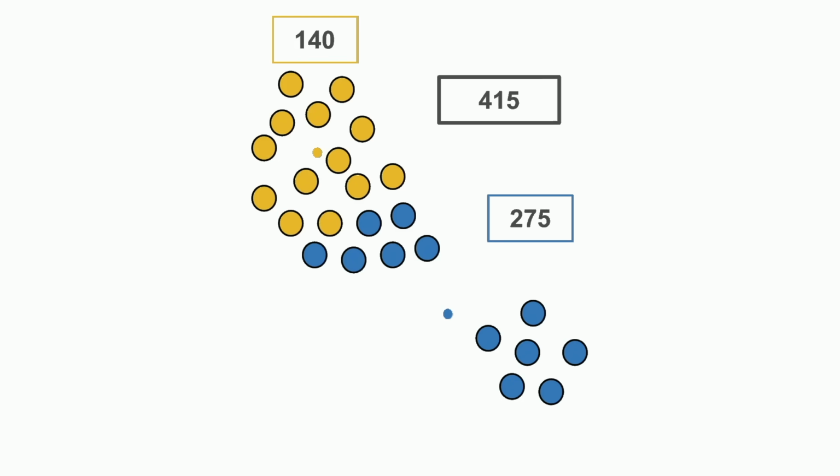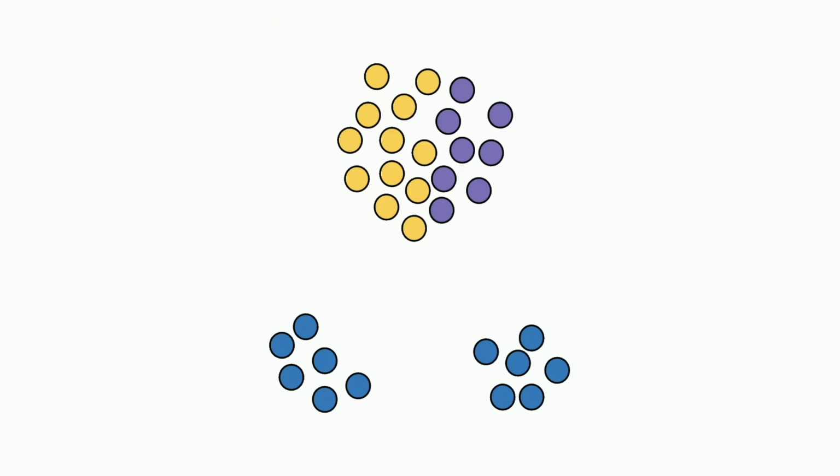K-means is a deterministic process. So starting from the same set of clusters always produces the same result. So where we end up is completely determined by where we started. So how did we end up here? And can we avoid it?